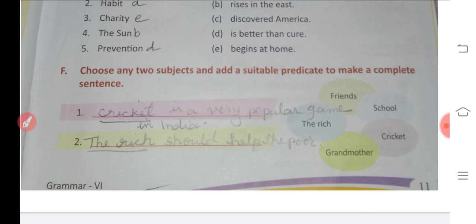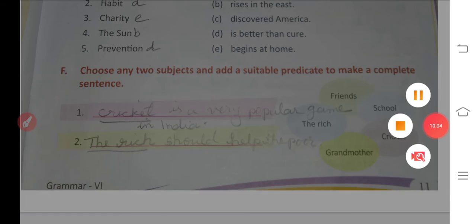School: My school is very big, or very large, or near to my house. The rich man always helps the poor people, or the rich should help the poor. Grandmother: I love my grandmother, or I like my grandmother, or I help my grandmother. Any sentence you can create with these words. With this we complete the second chapter.